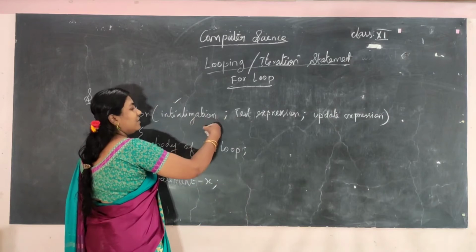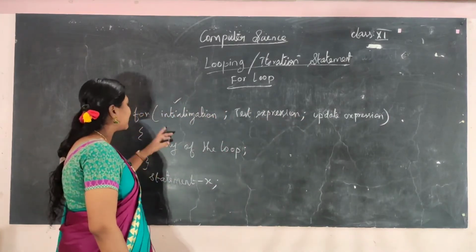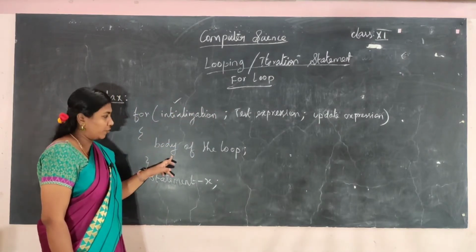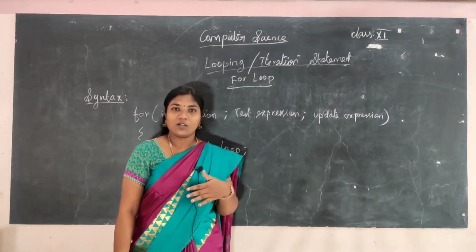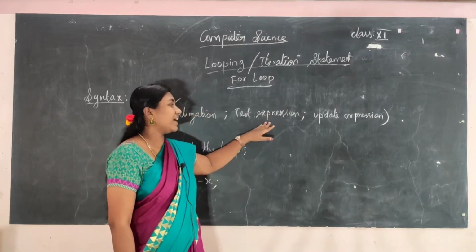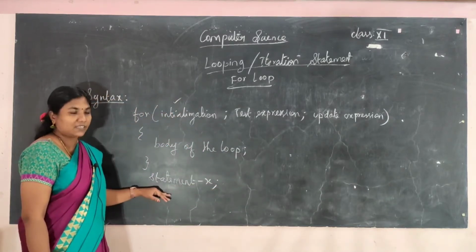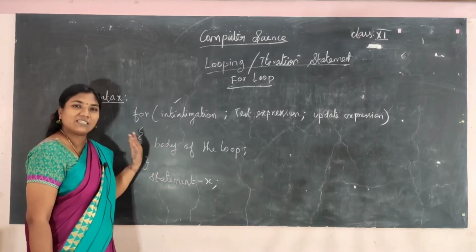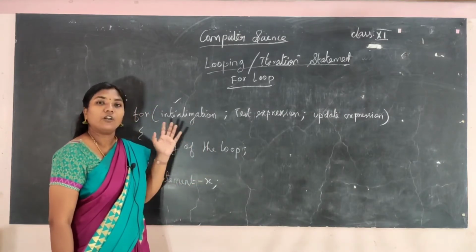So initialization, semicolon, test expression, semicolon, update expression. They are separated by semicolons and enclosed within parentheses. Next comes the body of the loop, which is a single statement or more than one statement enclosed together. The body of the loop will be executed if the condition is true. As long as the condition is true, the body of the loop will be executed. Once the condition becomes false, control comes to statement X. So this is the for loop.